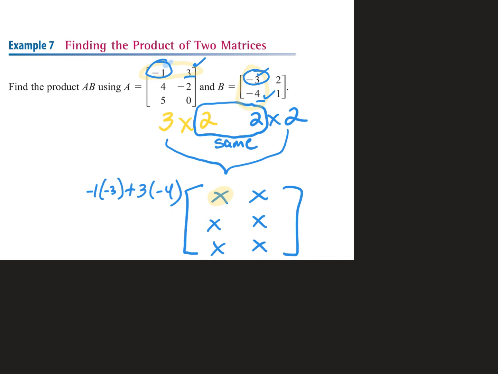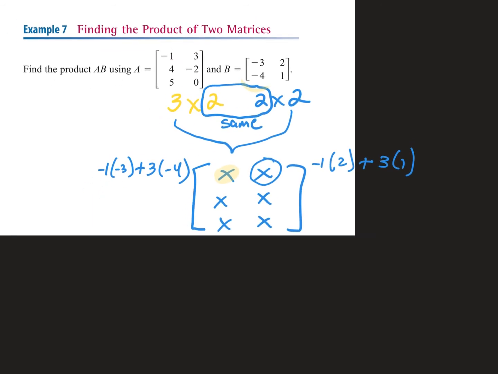So now we're going to do the same thing. We're going to take the first row by the second column and we're going to find this piece right there. So I have -1 times 2 plus 3 times 1. Does anybody have any questions about how I just did that? First row, first column, finds top left. First row, second column, finds top right. All right, we'll evaluate in a second. I just want to show you the ins and outs on how to do this.